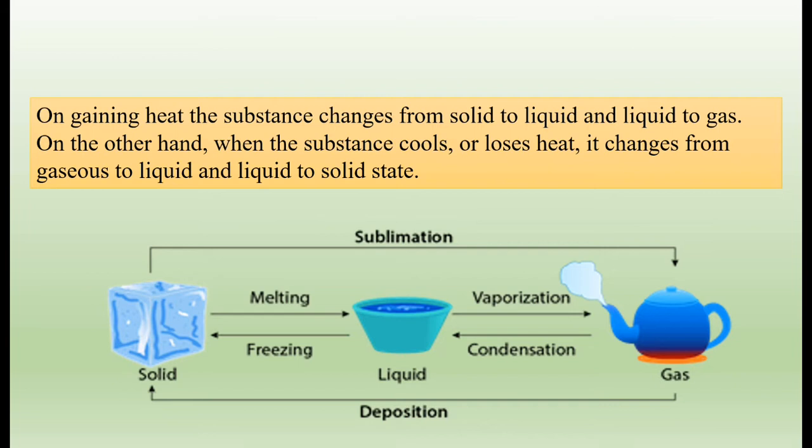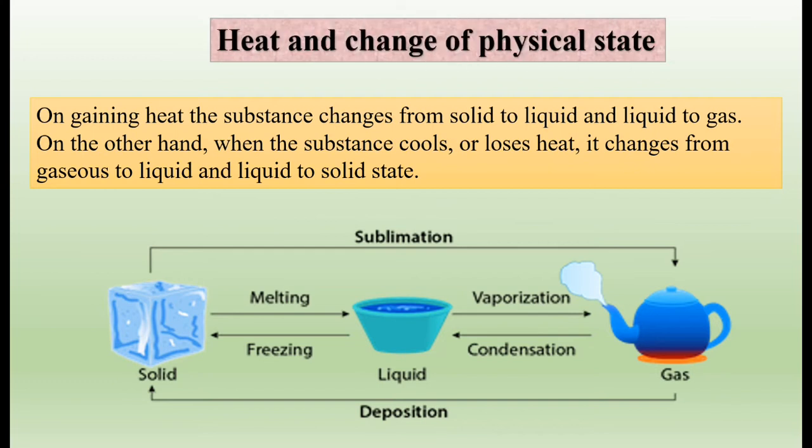On gaining heat, the substances change from solid to liquid and liquid to gas. On the other hand, when the substance cools or loses heat, it changes from gaseous to liquid and liquid to solid state. So this is what we're talking about, the physical state of a substance. So there is a change. Alright, so here there's an example in front of you.